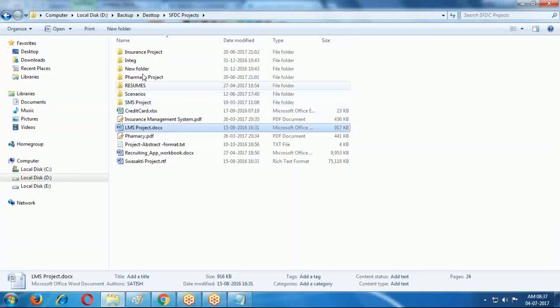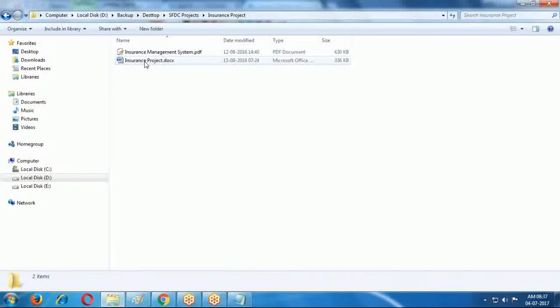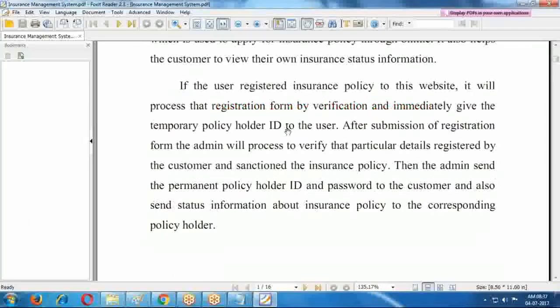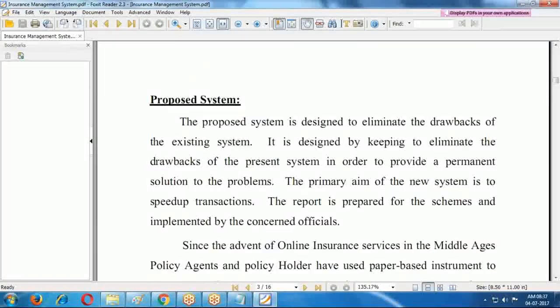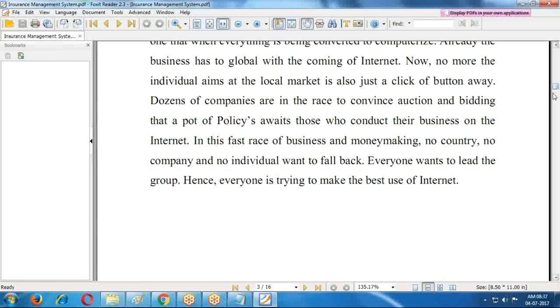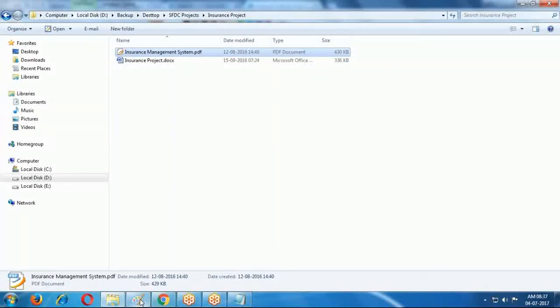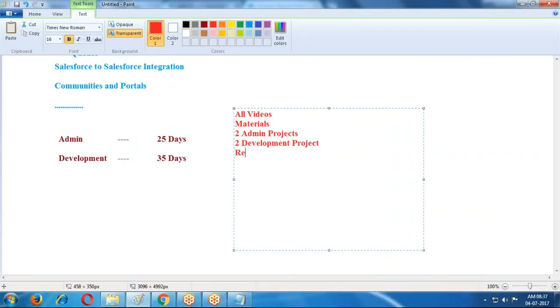Some project documentation also I will provide you. So 4 projects I will provide you, and sample resumes for resume preparation. And for resume preparation also I will provide you some sample project descriptions.